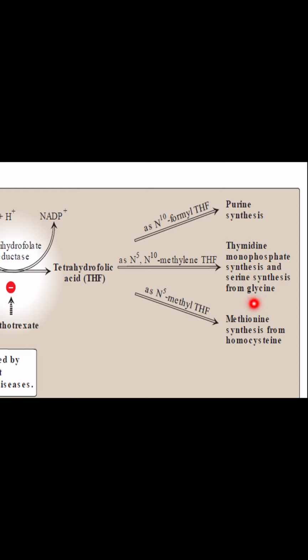Then N5 methyl tetrahydrofolate does methionine synthesis from homocysteine. Homocysteine is converted into methionine with the help of N5 methyl tetrahydrofolate. So you need to know the functions of all these three: formyl, methylene and methyl. Formyl is purine synthesis, N5 N10 methylene is TMP synthesis and serine synthesis, and N5 methyl tetrahydrofolate is methionine synthesis.